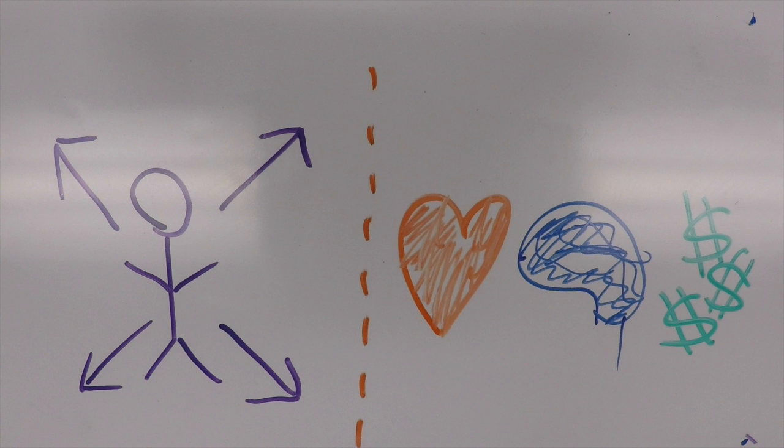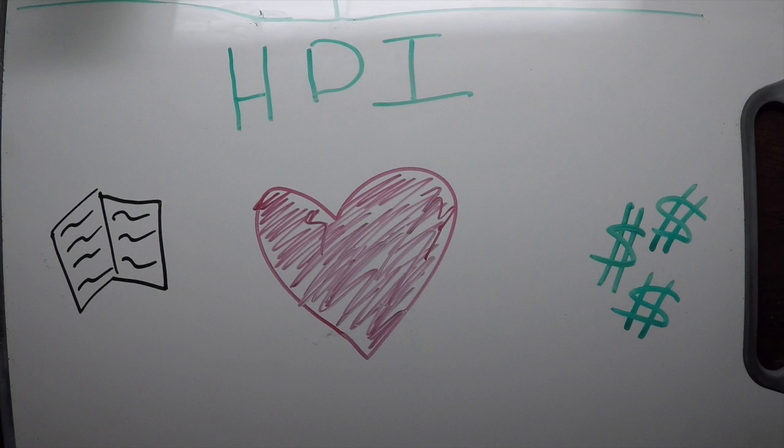To answer the first half of our original question, capabilities is the best way to define poverty. To answer the second part of our question, which is how should we measure poverty, the easy answer is the IHDI. It is a practical way to measure capabilities and is easy to implement.